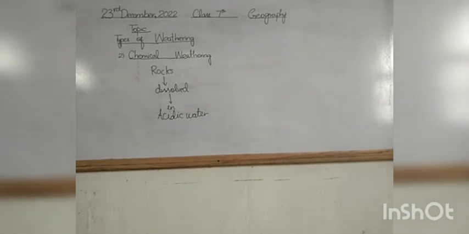So students, this is all about chemical weathering. Now we will discuss the last type of weathering, and that is organic weathering, which we can also call biological weathering.